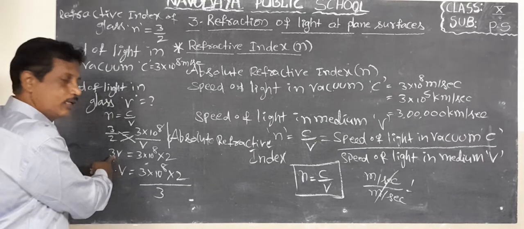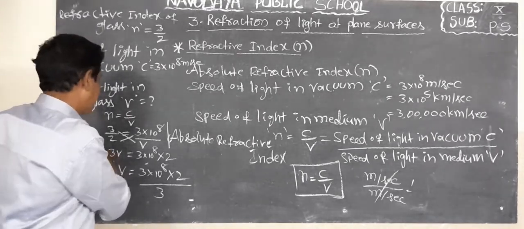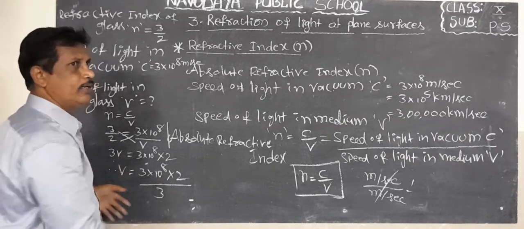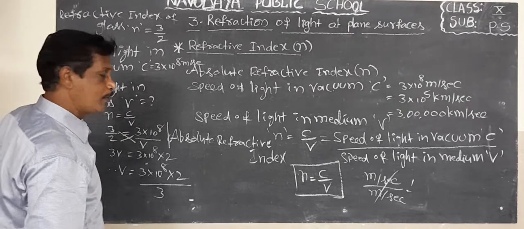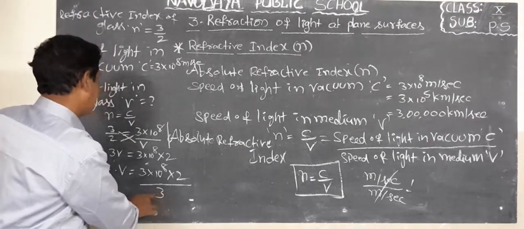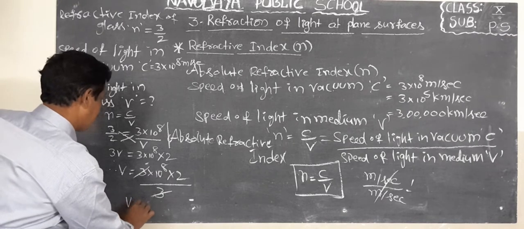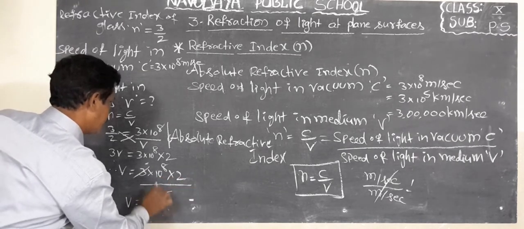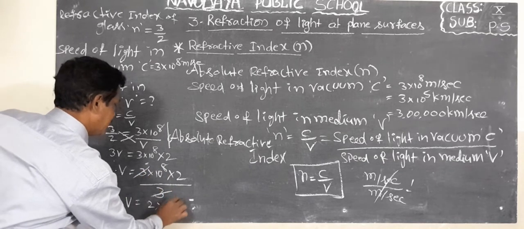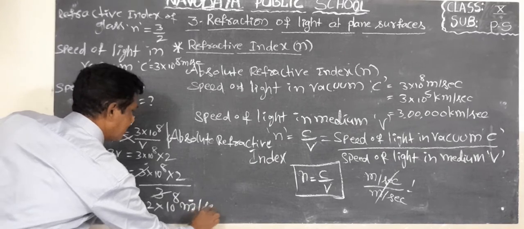On the left side 3 into V, right side divided by 3, the 3s cancel. Therefore V equal to 2 into 10 power 8 meter per second.